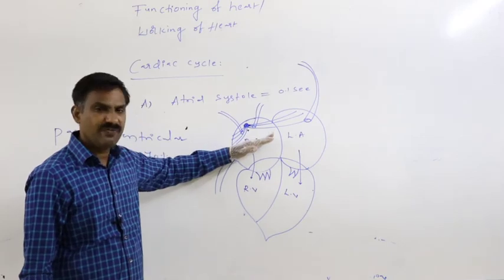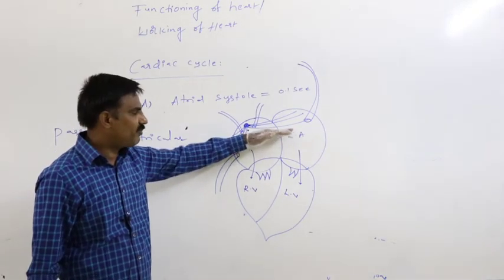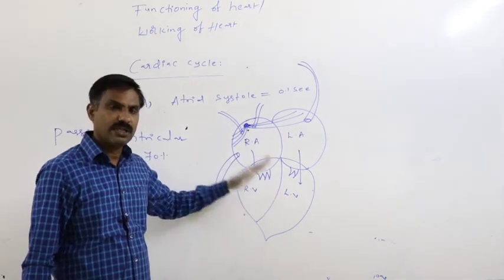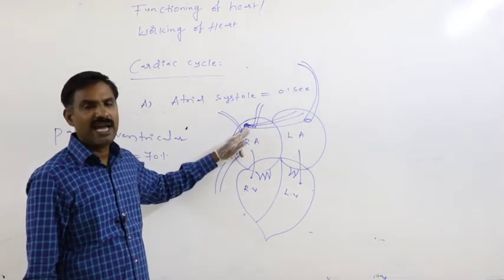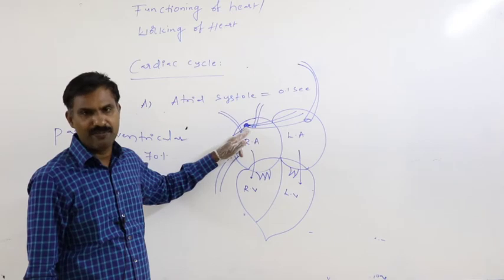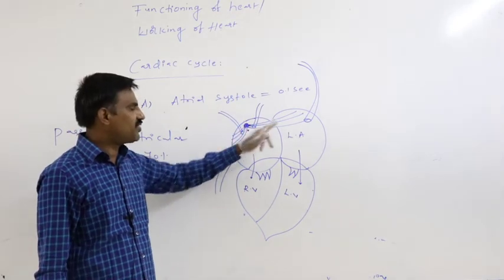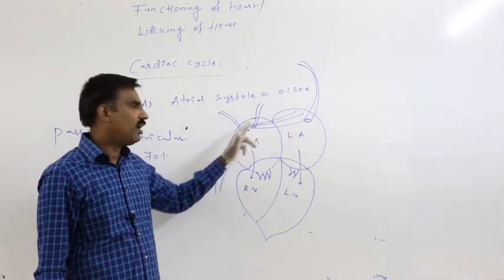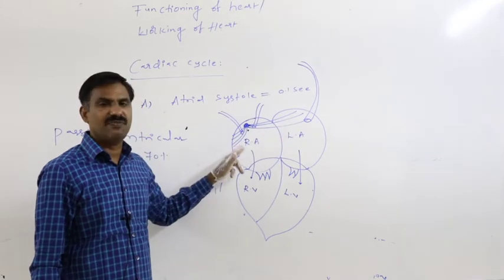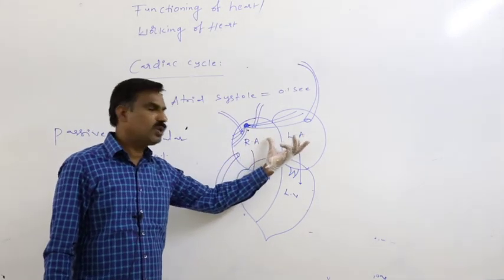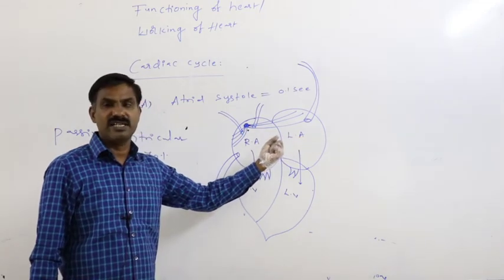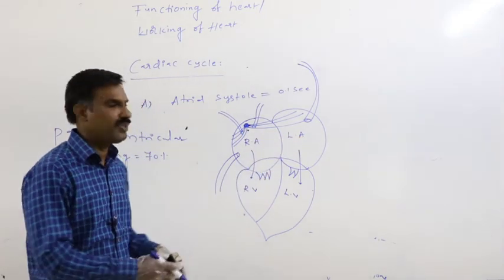After pumping of 70% of the blood from the atria into the ventricle, only then from the SA node an action potential gets generated. That action potential spreads onto both sides of the walls of the atria simultaneously. By that way, both sides of the walls of the atria get contracted simultaneously.